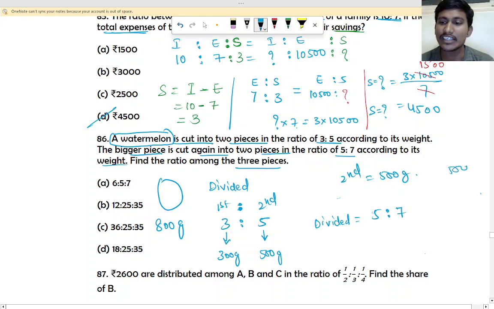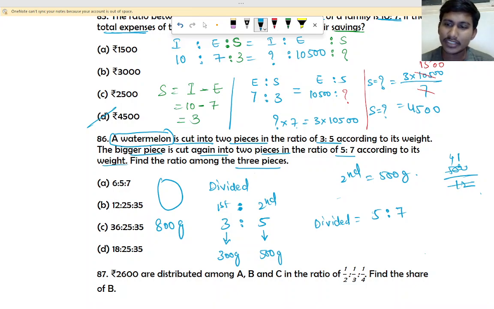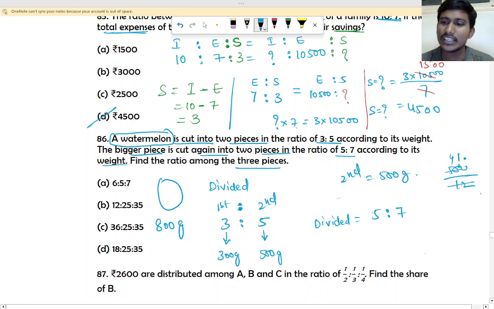So if you do 500 divided by 12, what will be the answer? 12 fours are 48, 2 will be remaining. 12 ones are 12, and it will come in decimals, so let's take decimals only. 8 will be remaining. 12 sixes are 72. Again 8 will be remaining. 6 will come.